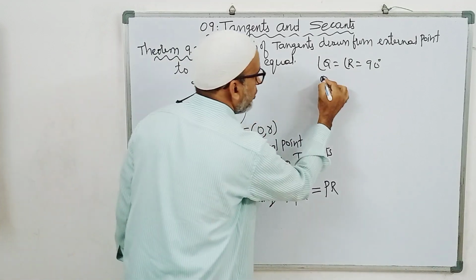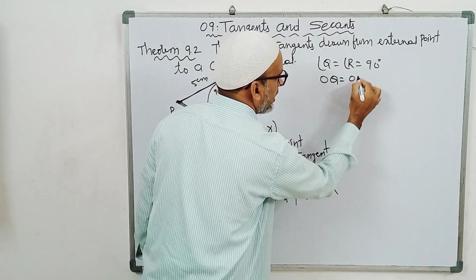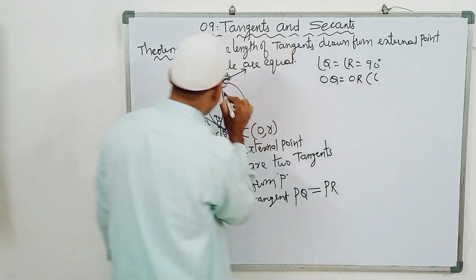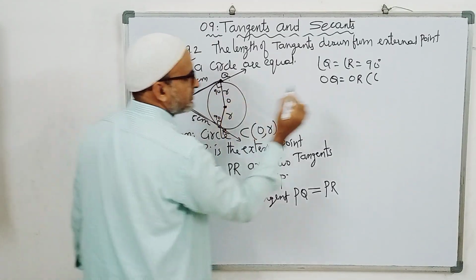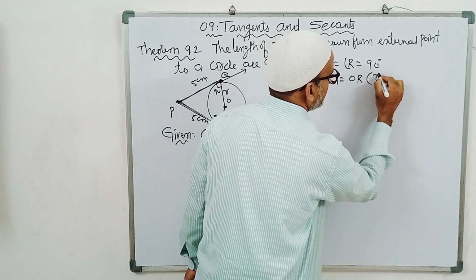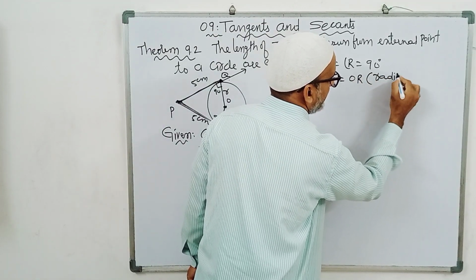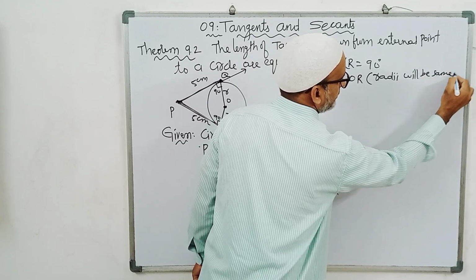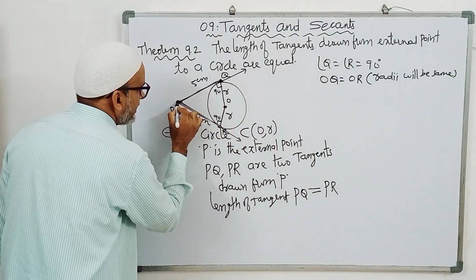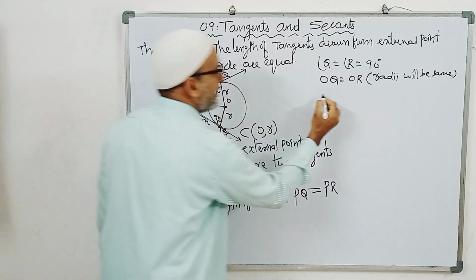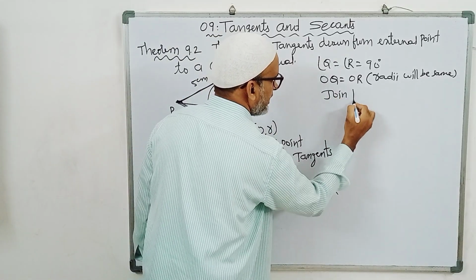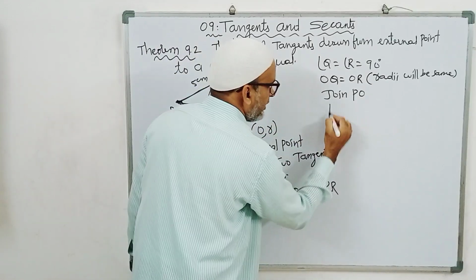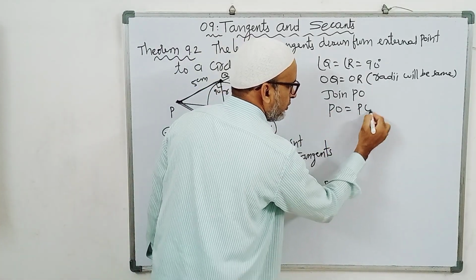OQ is equal to OR, radii will be the same. Now I am joining P to O. PO is equal to PO.